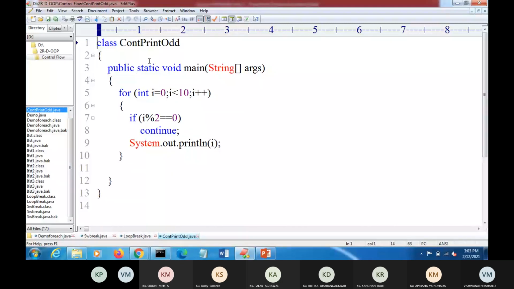Here I have written this program, and here we are using the continue statement, and it will print only the odd numbers.